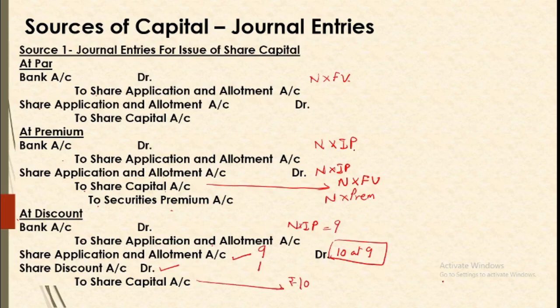So it will be multiplied with the number of shares. So regarding first source, that is issue of shares, we will be passing journal entry for issue according to the information given. Sometimes shares are issued at some lesser value. Suppose share of 10 rupees is being issued as 6 called. You are just calling 6 now. So number into 6 rupees will be given. So whatever is called up, that will be recorded.